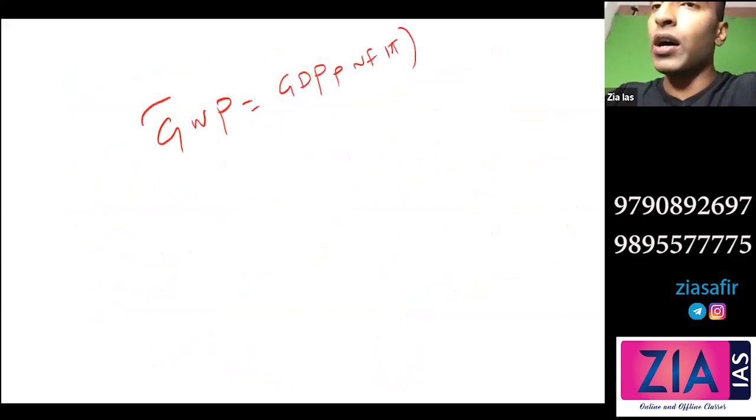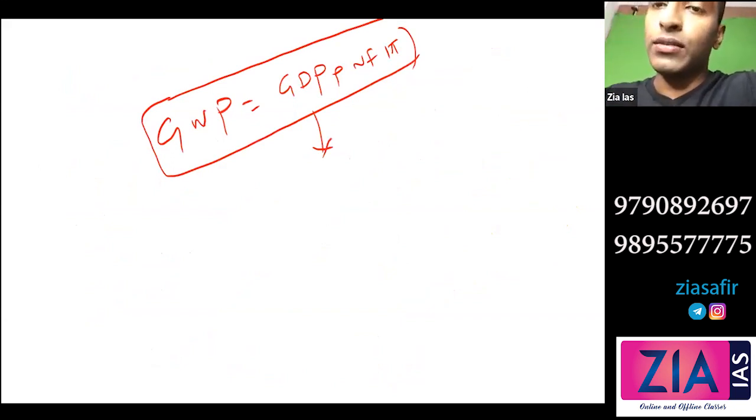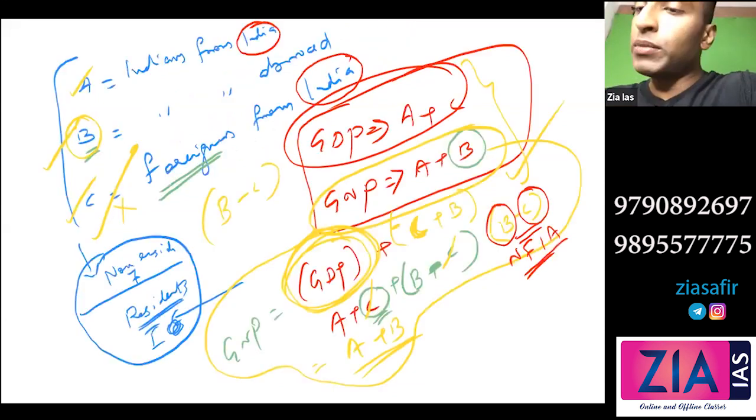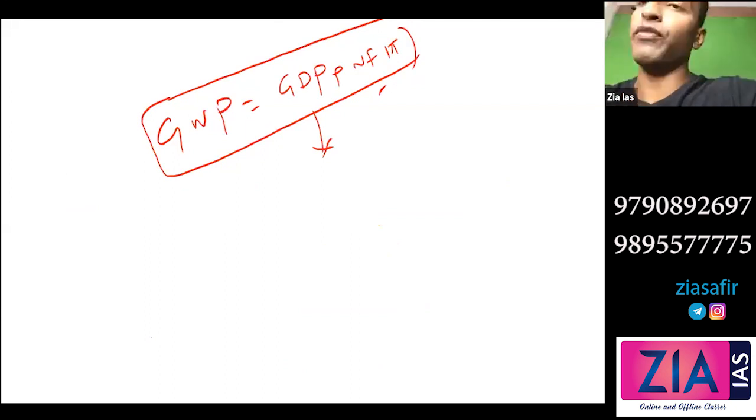So I hope you understood how this came. Because GDP is A plus C. So this is your GDP. From GDP, what do we need to remove? We need to add whatever Indians earn from abroad, and we need to remove whatever foreigners earn from India.